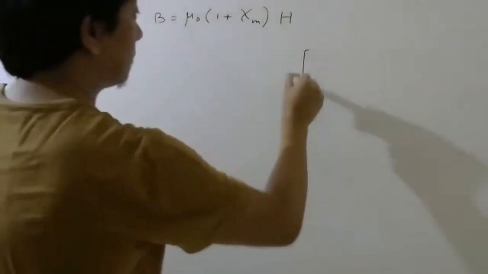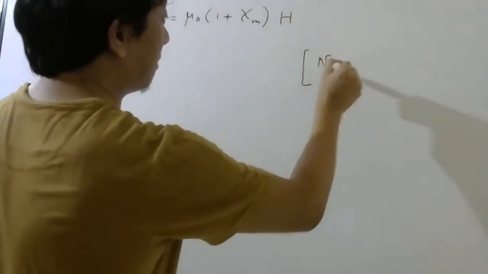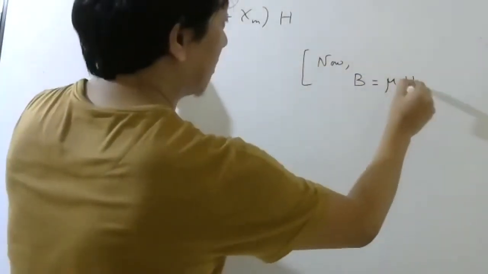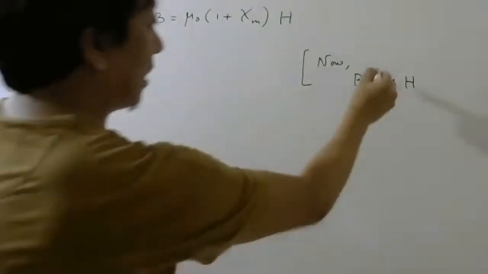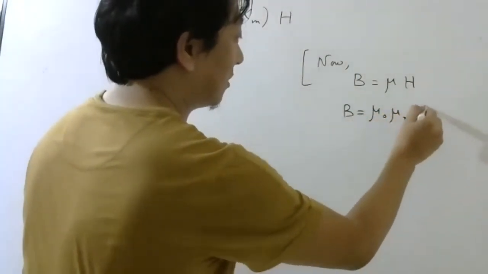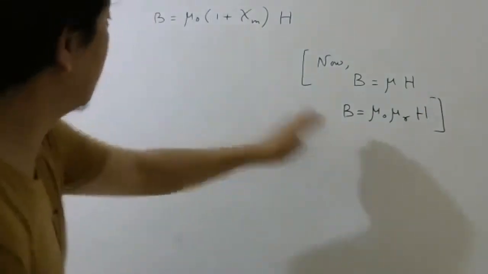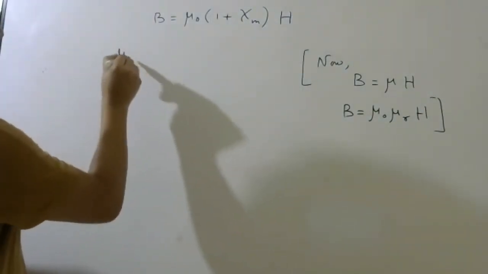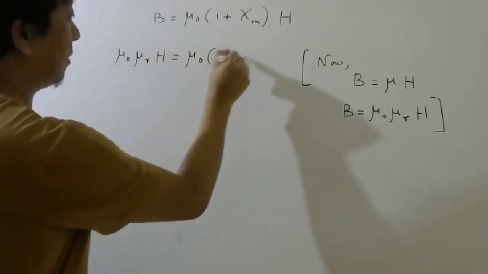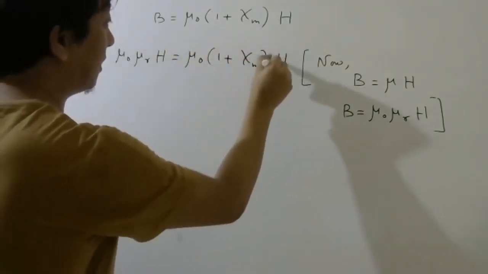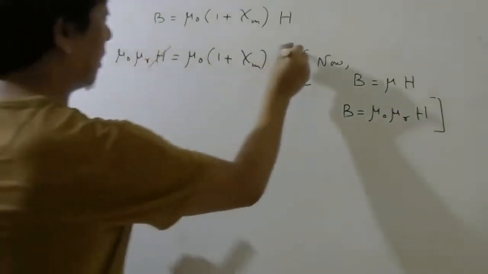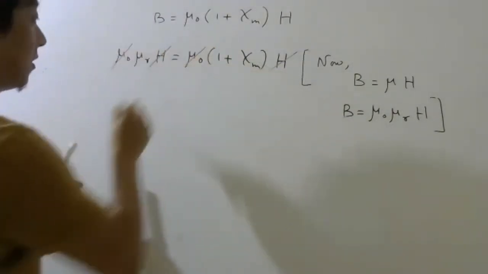Now, to bring relative permeability, what is B equal to? Mu H, right? So mu I can write as mu naught mu R, H. So if I substitute this B here, I'll get mu naught mu R H equal to mu naught, 1 plus susceptibility, H. So common things you cancel, H, mu naught, mu naught.